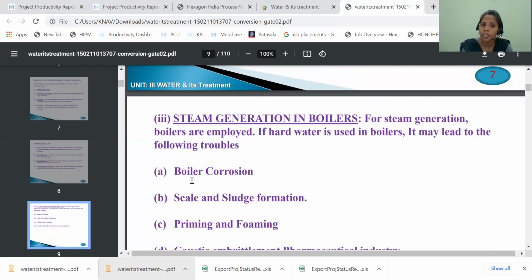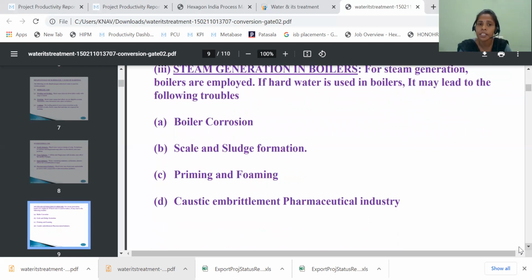Those boiler troubles are boiler corrosion, scale and sludge formation, priming and foaming, and another one is caustic embrittlement. Yes, these are the 4 boiler troubles due to the use of salt water in the boilers.